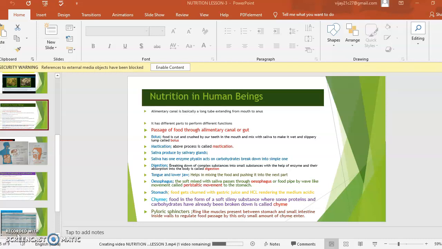Pyloric sphincter: ring-like muscles present between the stomach and small intestine inside the walls to regulate food passage. By this only a small amount of chyme enters. The pyloric sphincter is present between the stomach and the first part of the small intestine, the duodenum. It regulates the food movement from stomach to small intestine.